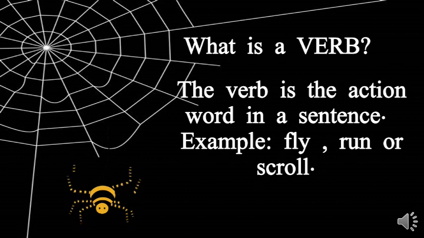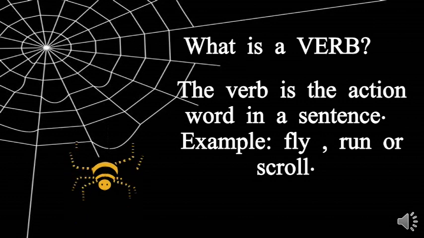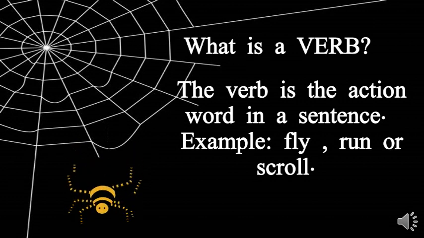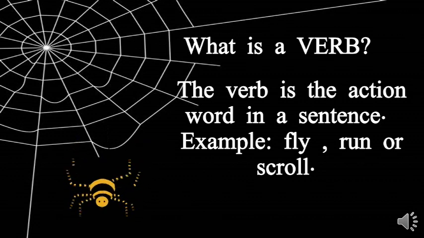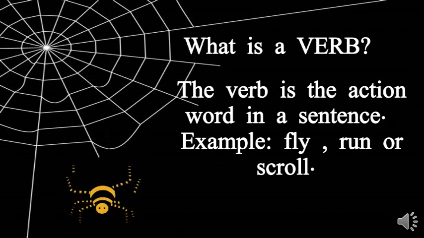Let's see what the other verbs are. Yes, there are so many actions that we do every day. For example, we eat. Eat is a verb. We drink. Drink is a verb. What is teacher doing now? Yes, I am teaching. Teaching is a verb.